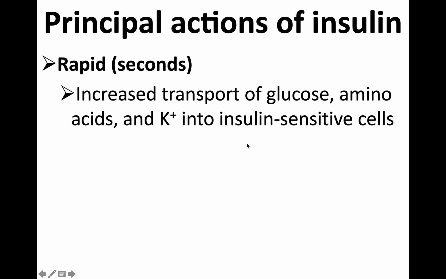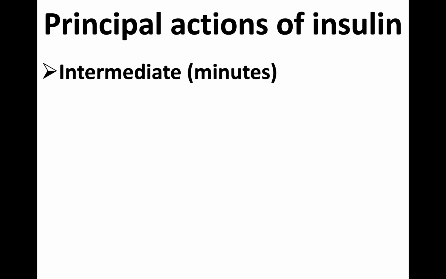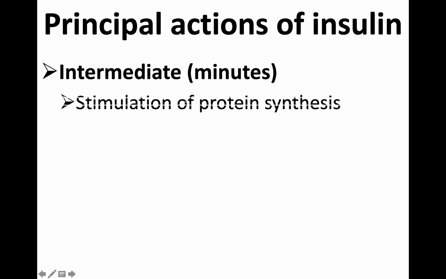So this action usually takes place in seconds as soon as the insulin is secreted. Now, second one is intermediate, which may take some minutes. All right, intermediate action. So stimulation of protein synthesis is an example for the intermediate actions produced by insulin, which takes minutes, whereas the glucose absorption takes place in seconds.